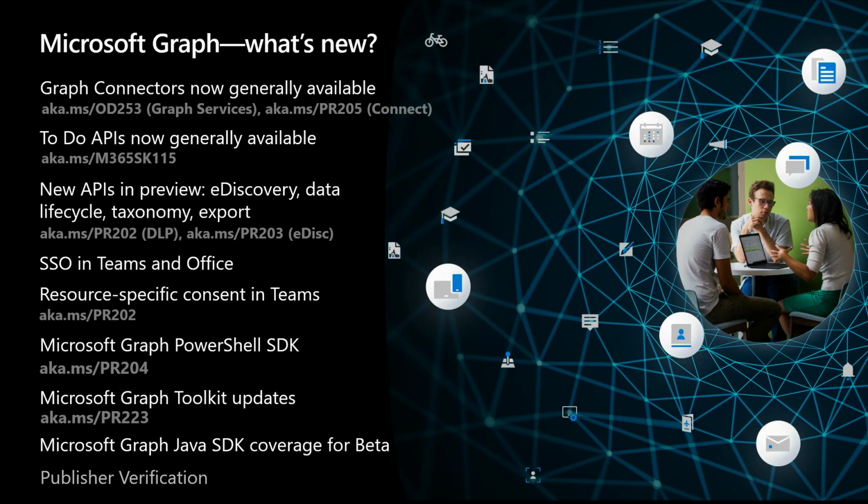Now that you've used all of these different technology and tools to build your application, you want to make sure that it's easily accessible for the administrators and users that are going to adopt it across organizations. And the best way to demonstrate that your app is secure and trustworthy is to go through our publisher verification and eventually through our app certification programs.